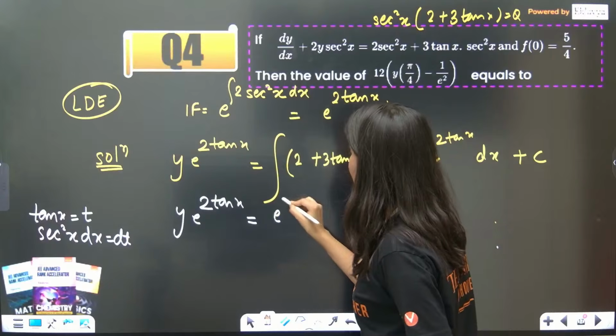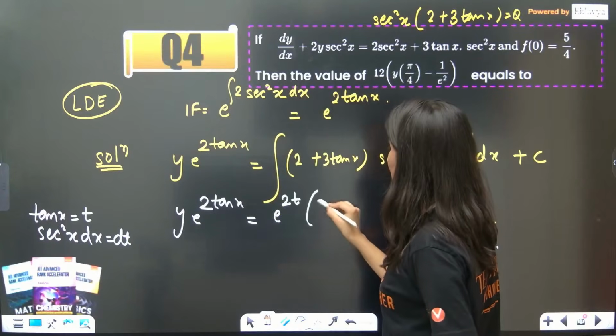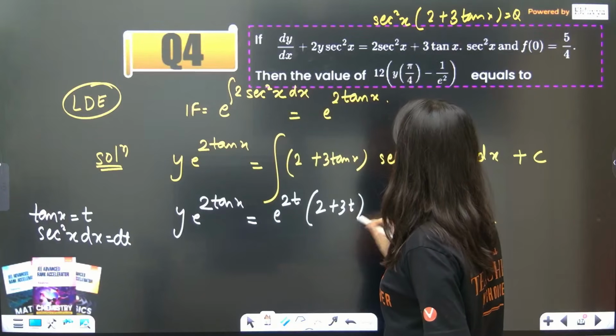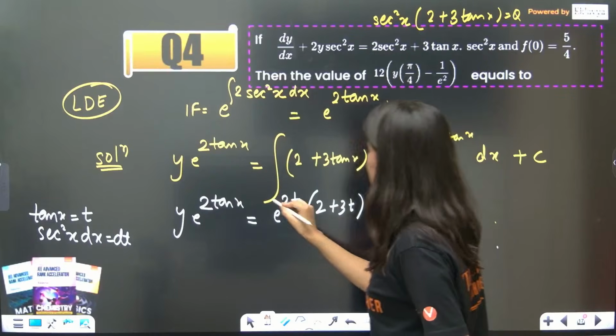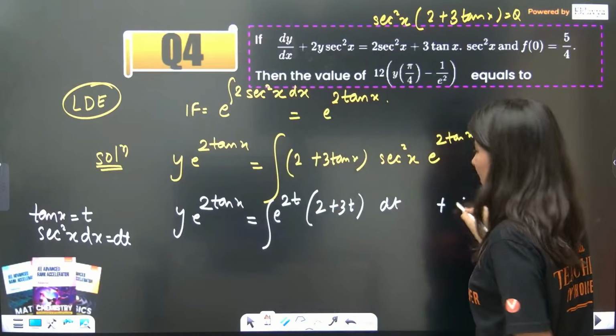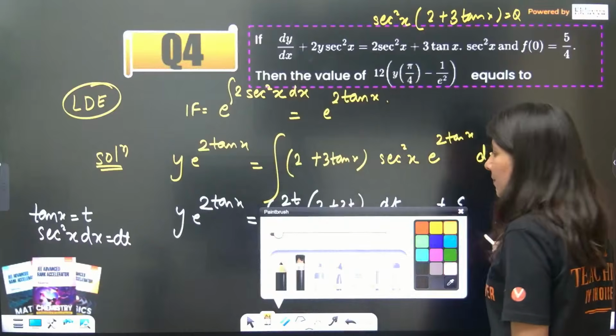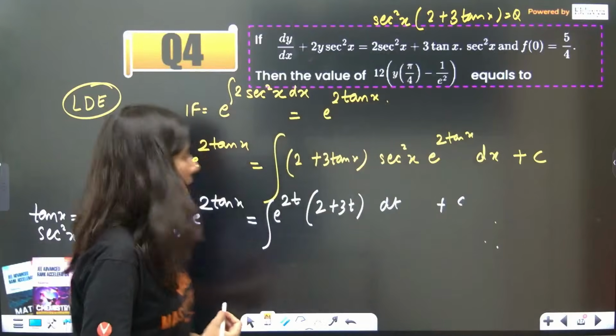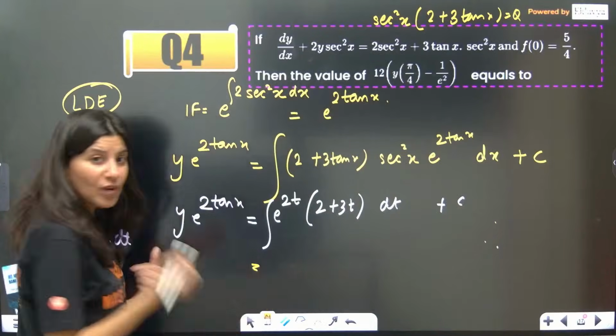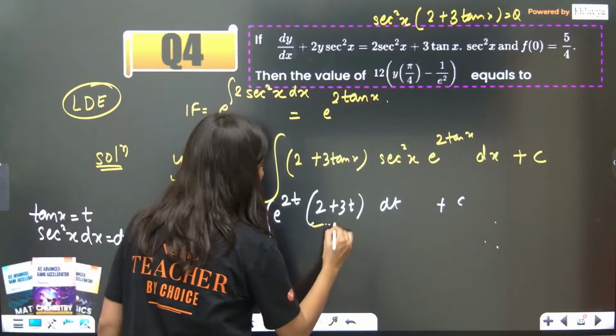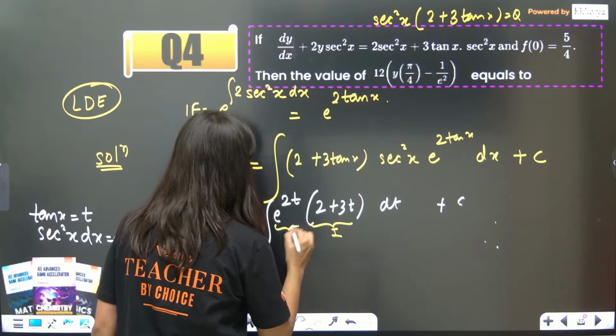So e^(2t) and this is (2 + 3t), dt integral and this is plus c. So obviously we are going to apply the by parts technique. By parts technique says that this is the first function, this is your second function.